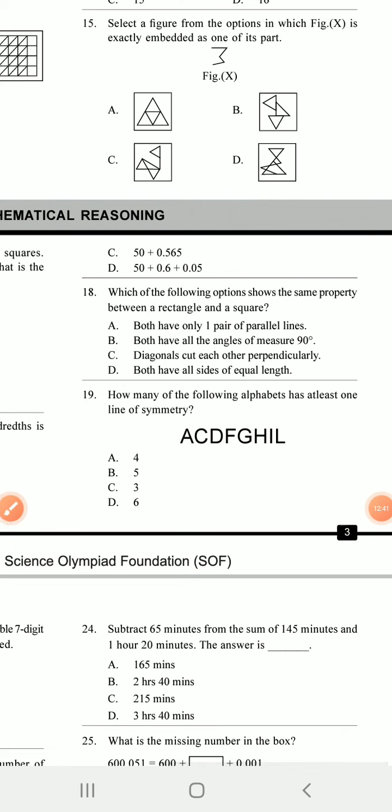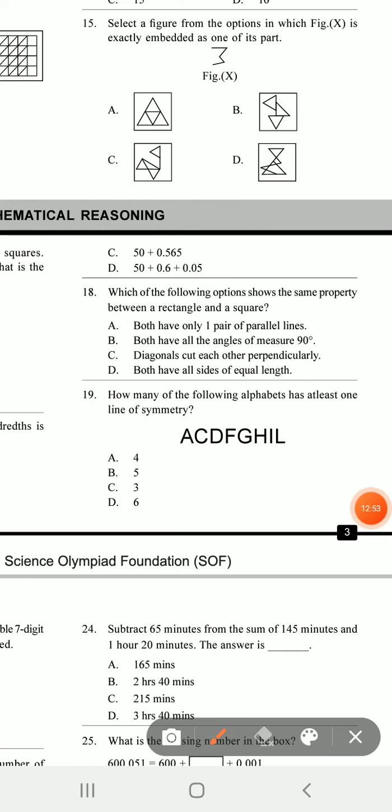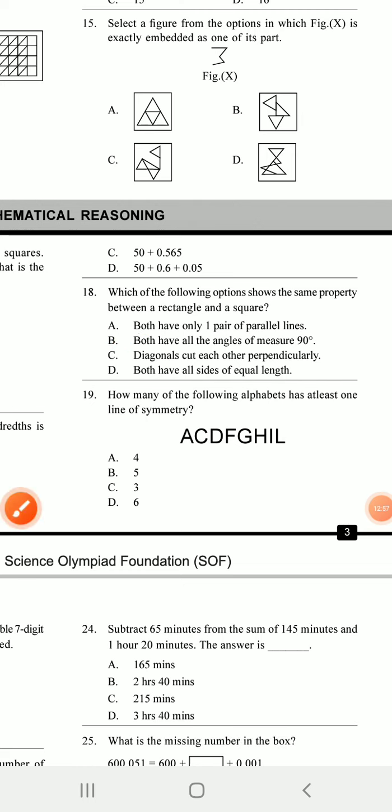Next one, which of the following options shows the same property between the rectangle and square? Rectangle and square both have all angles 90 degrees. So I think B is the answer.